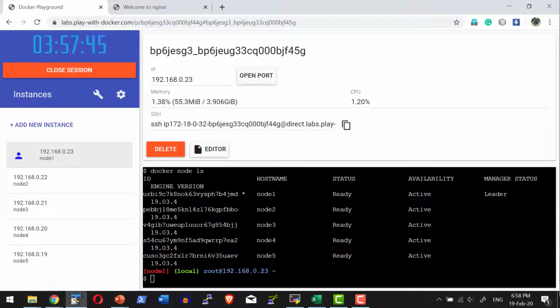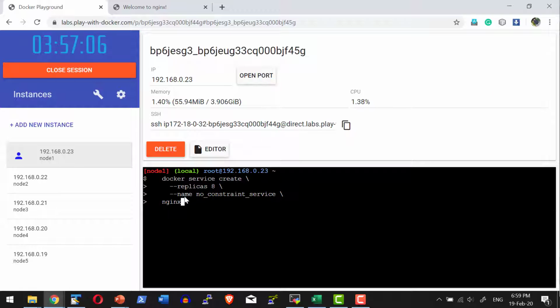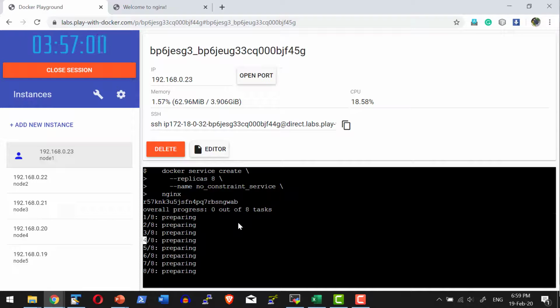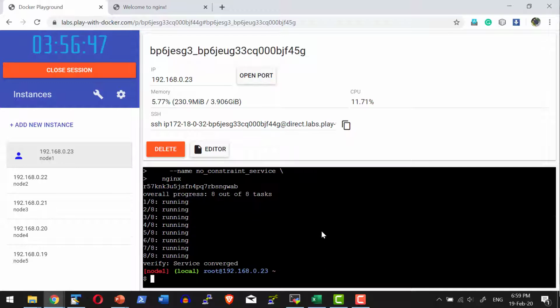Now I'm going to create a service with 8 replicas, and I'm naming the service no_constraint_service, using the Nginx image. What it will do is create 8 tasks and distribute them across all the 5 machines. Irrespective of whether it is a worker or master, it's going to deploy the tasks.